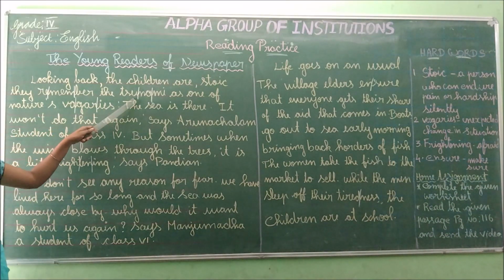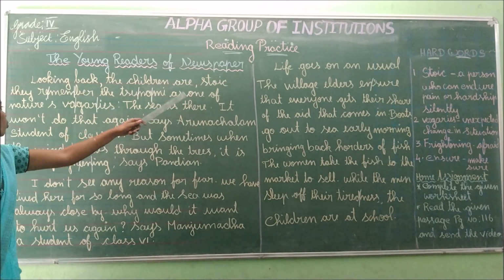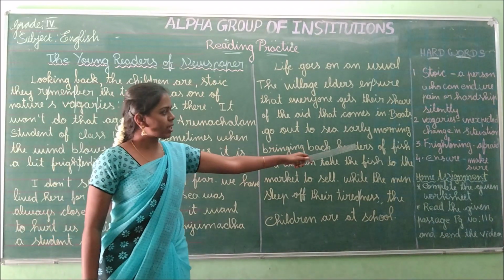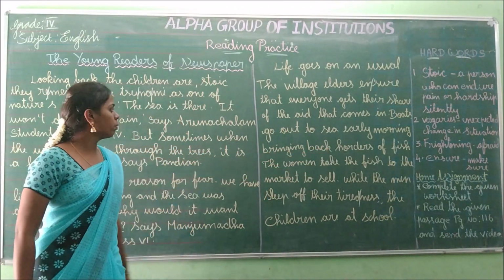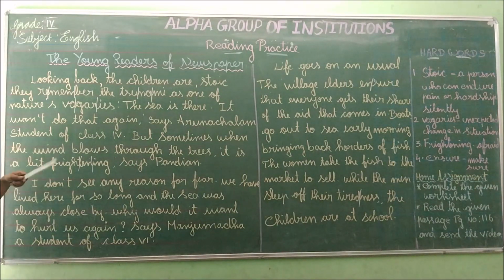They remember the tsunami very well as one of nature's vagaries. Vagaries means unexpected change in situation. Tsunami is one of the unexpected changes in situation by nature. So nature changed its character unexpectedly. They remember the tsunami as one of nature's vagaries, a situation that has happened unexpectedly.